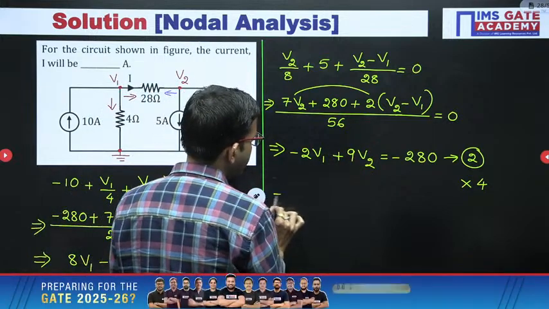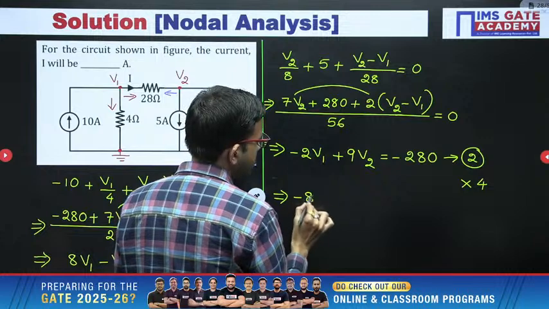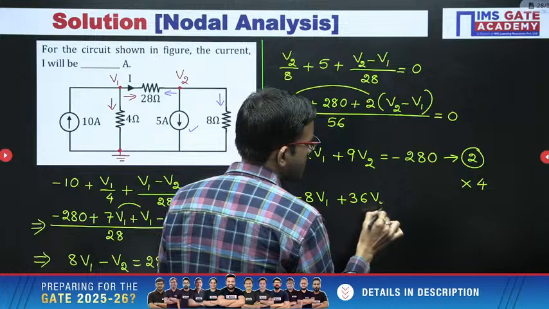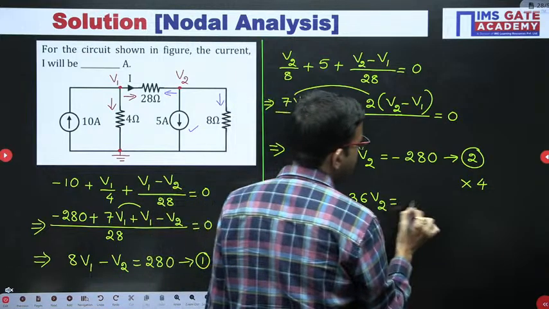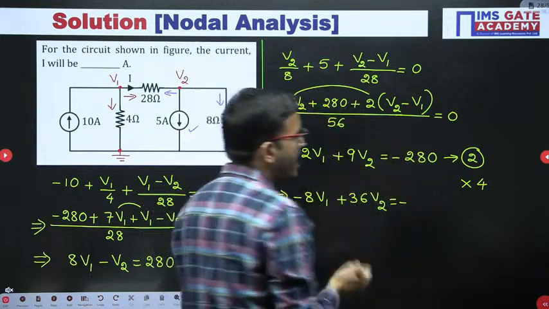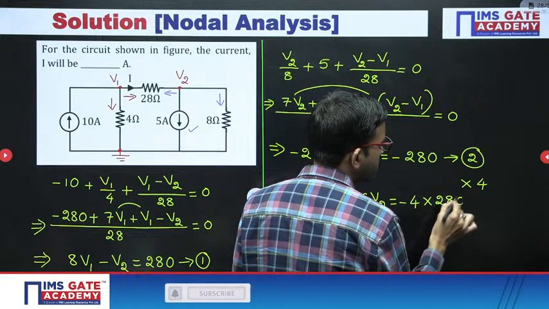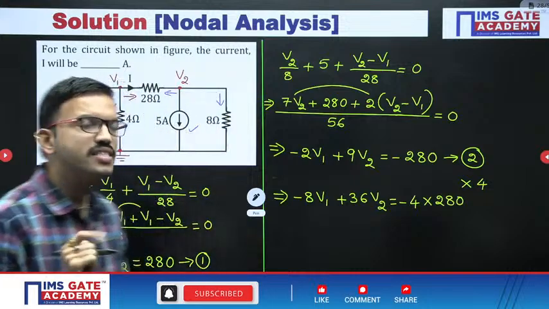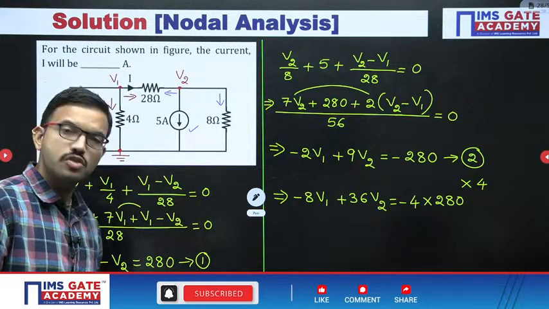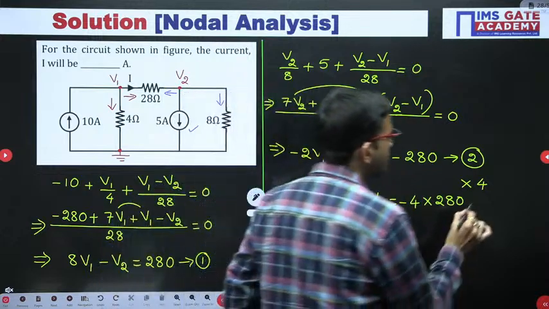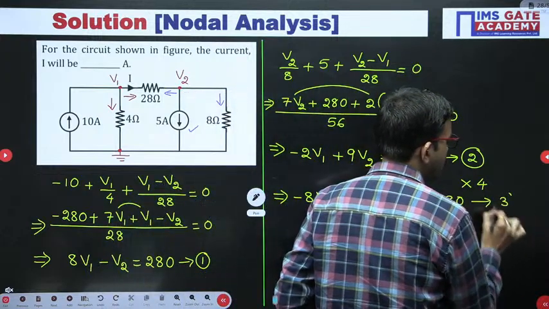So accordingly you are getting 4 2s are 8, then 4 9s are 36, then here no need to simplify, keep as it is. You write like this, minus 4 into 280. No need to simplify in this question. The reason is, here you already have 280. Here you are getting minus 4 into 280, you keep as it is. Now this one I am labeling as equation number 3.